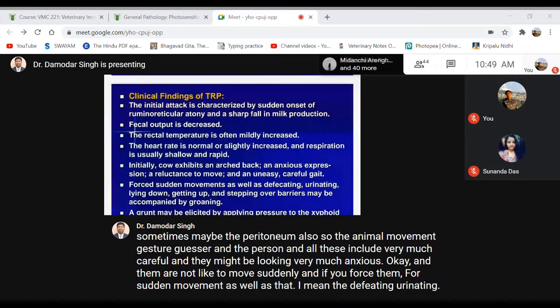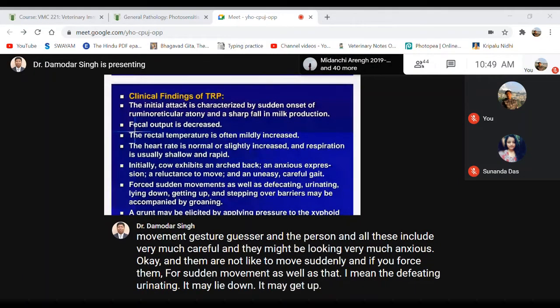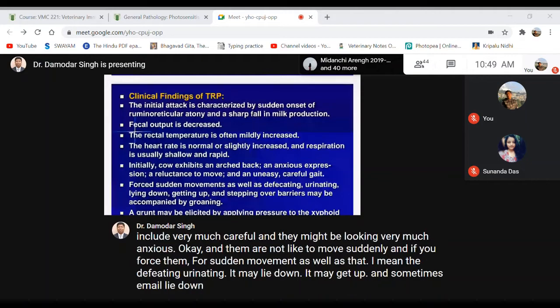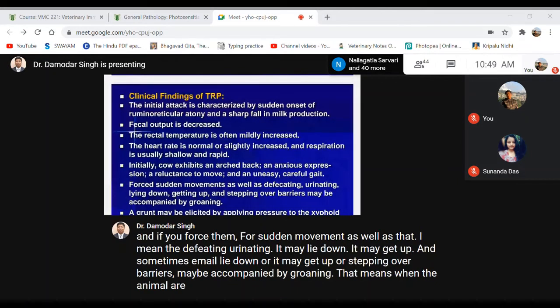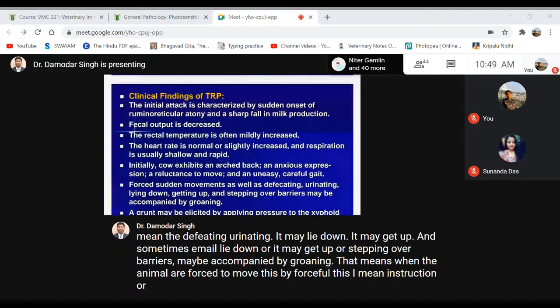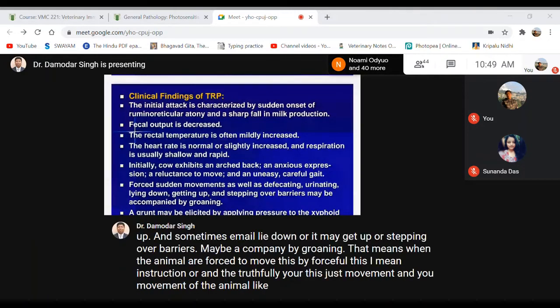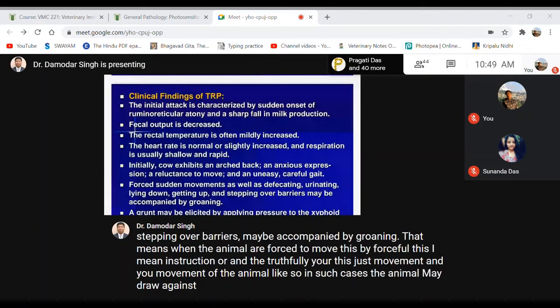That means when the animal is forced to move, by forceful instruction, the animal may groan, producing a sound of pain. It may lie down, it may get up, and it may not like to move, and even if it is forced, it shows some pain by a typical sound, what we call groaning.